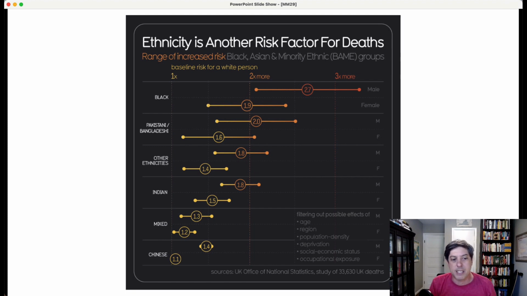But let's take a look at which groups we have here. So we have people who identify as Black, Pakistani and Bangladeshi, other ethnicities, Indian, mixed, and Chinese. Now for each of these different groups, we have risk rates for males and females. So it's also important to recognize that it doesn't appear, at least, that the rates for each gender are compared to the baseline for white men or white women. So for example, for Black men, the baseline is white people overall. Again, why is that the default category to which we are comparing?